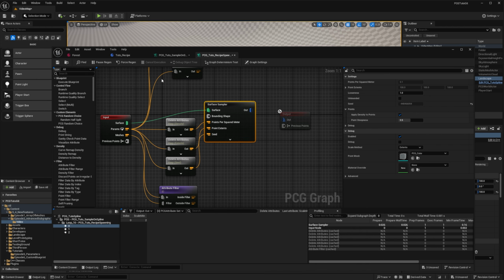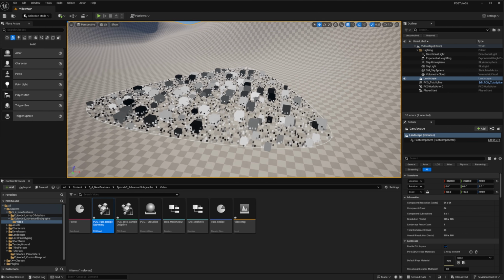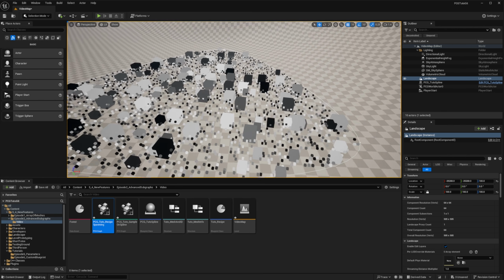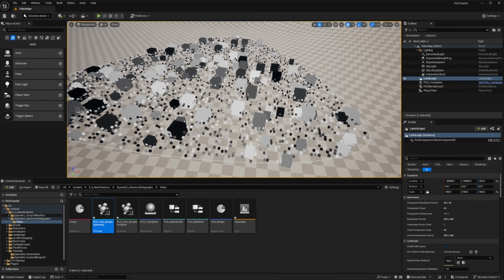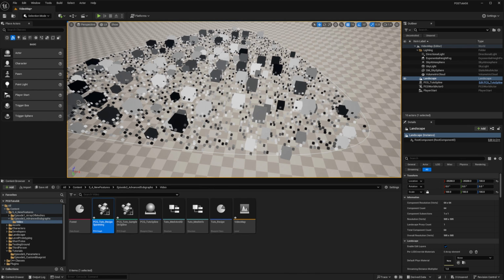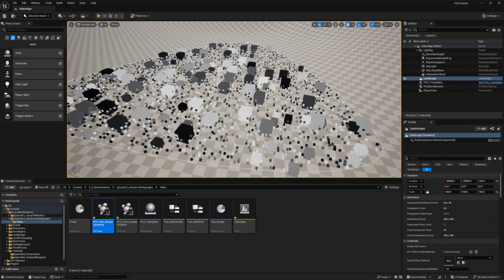Now we can debug the surface sampler, but not without setting it back to unbounded, like in an example graph. And I have all my points. The ones that are generated with the first iteration, the one that are generated with the second, and the third. So we have the big box that are the rocks, the small box that are the trees, and the very small box that are the grass. But it's a bit difficult to know which one are those.